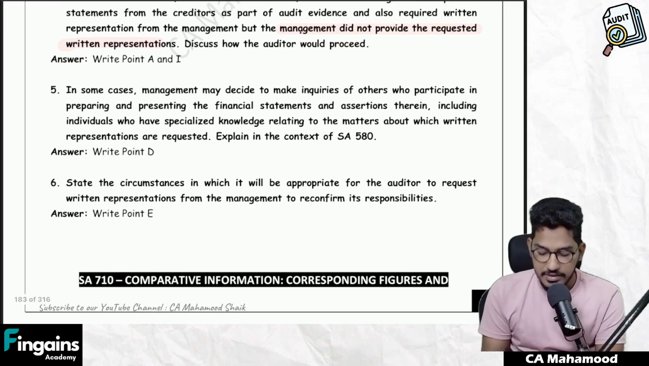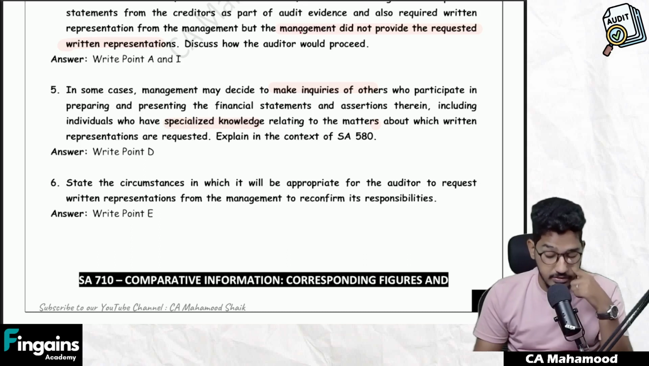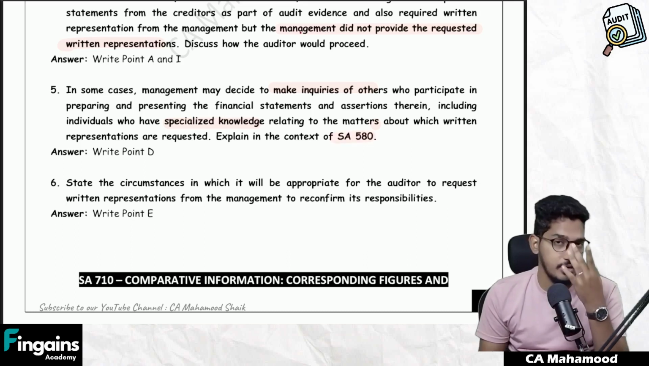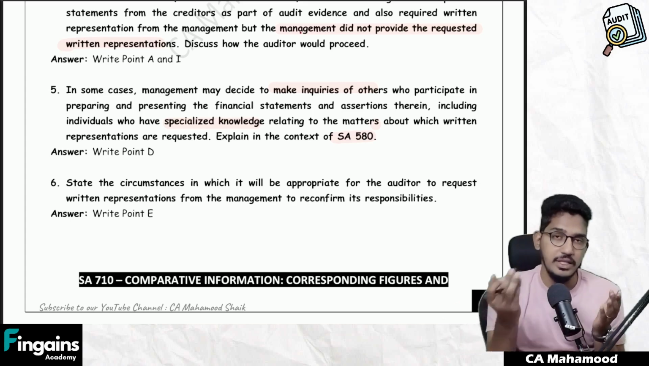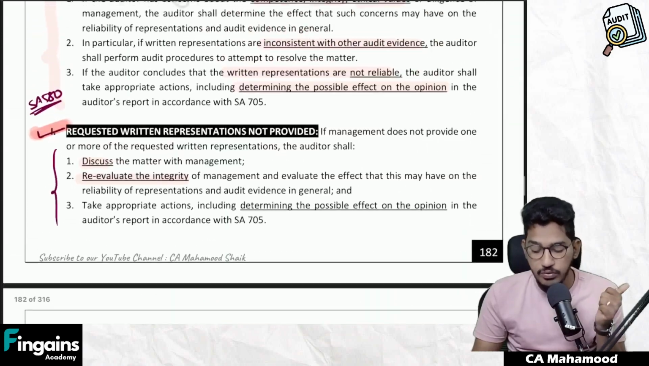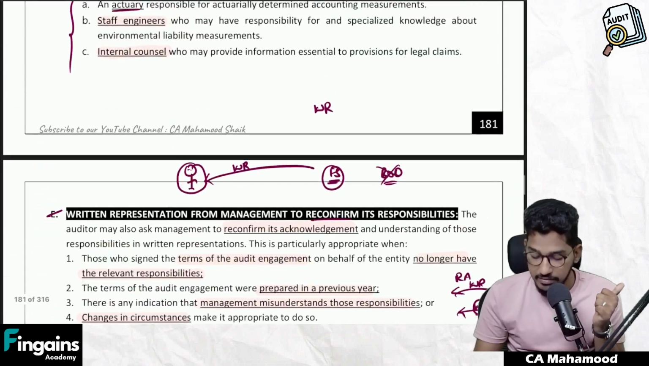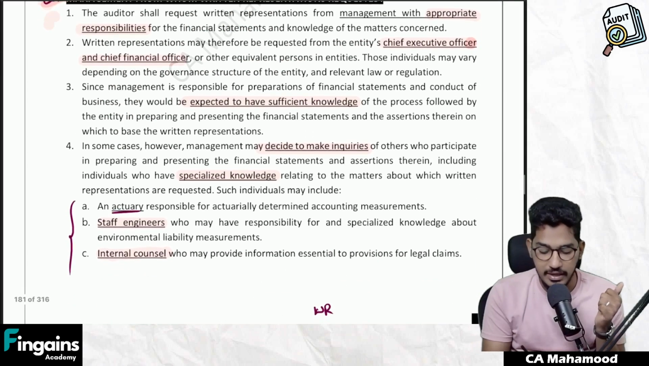Next one. In some cases, management may decide to make inquiries of others who participate in preparing and presenting the financial statements and assertions therein, including individuals who have specialized knowledge relating to the matters regarding which written representations are requested. Explain in the context of SA 580. So once again, generally we ask written representation from the management, but sometimes management might request information from other people, then give the confirmation. Explain about this in detail. So they are asking from whom you will request written representation. This paragraph we have read, no? So management from whom written representation is requested. This is what they are indirectly asking you here.